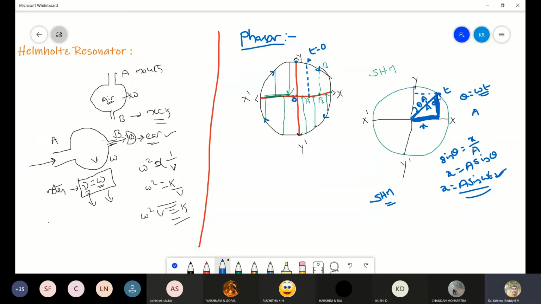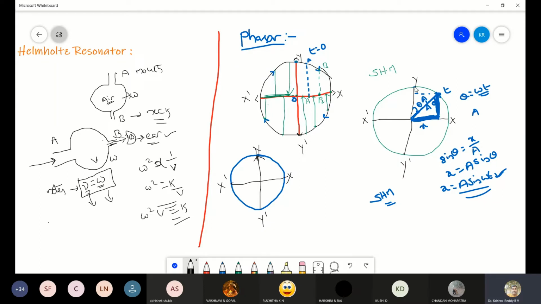So for example, I will consider one more circle here. This is the y-axis, this is the x-axis, and this is the x dash, and this is the y dash.